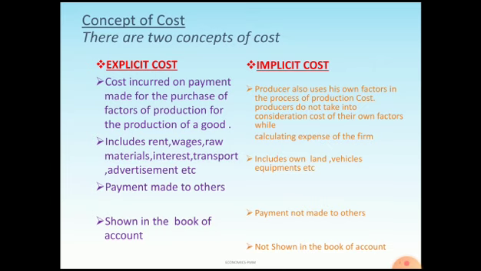In modern days, economists calculate both implicit as well as explicit cost for the economic profit, whereas in the accounting sense only explicit cost is considered while calculating the profit. In modern days, both explicit and implicit costs are very important.